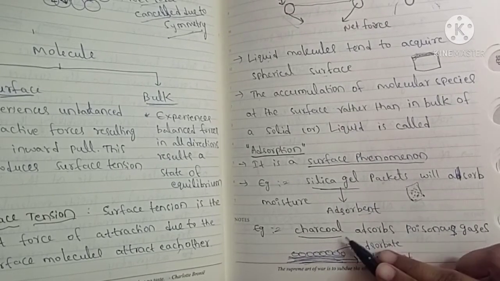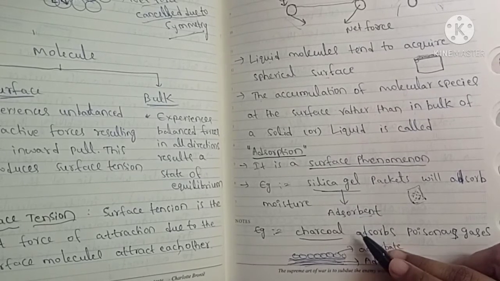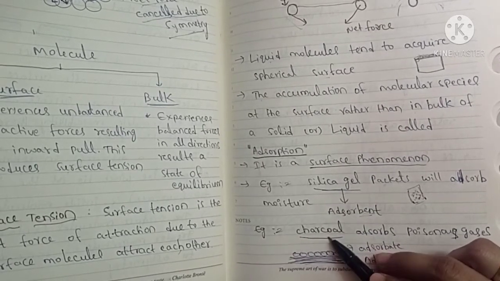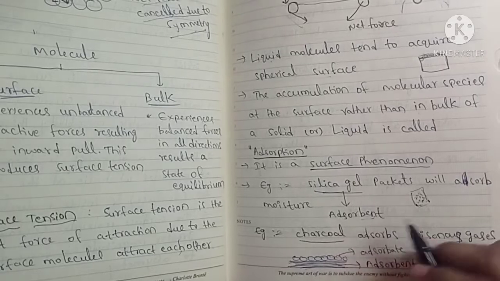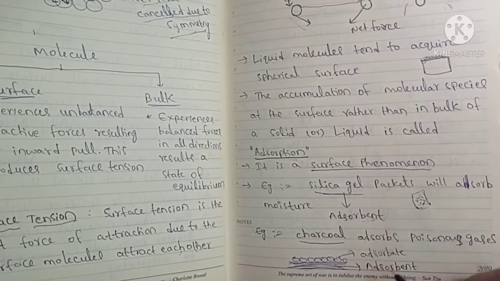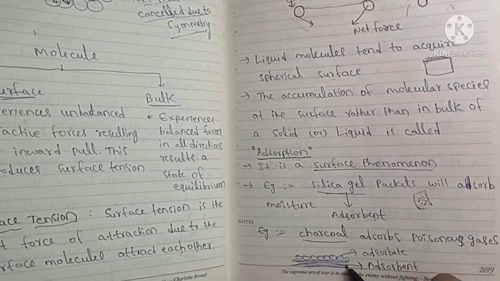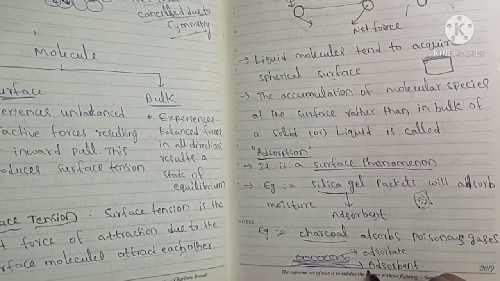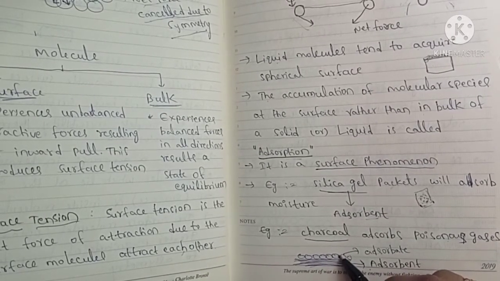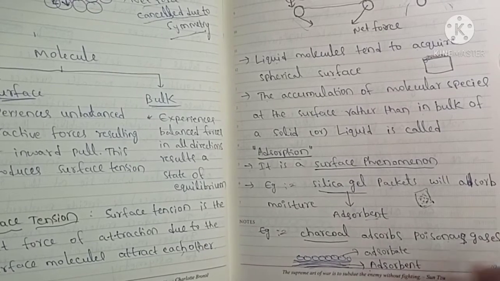Charcoal is used in masks also. Here charcoal adsorbs the poisonous gases in the atmosphere, so it is a good adsorbent. Charcoal is the adsorbent, and the gas molecules which are accumulated are called adsorbate.